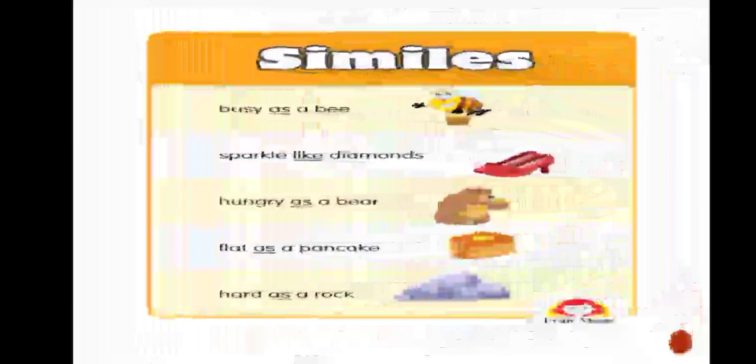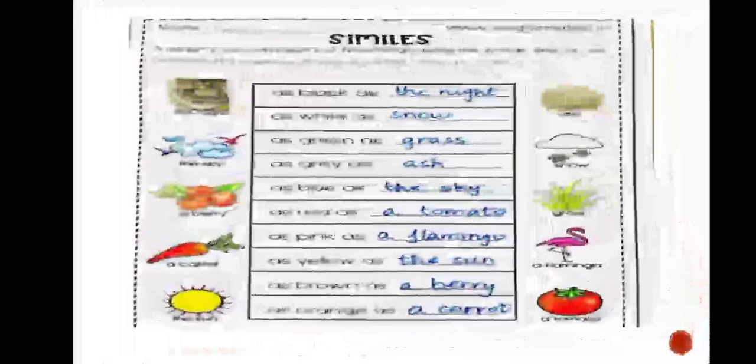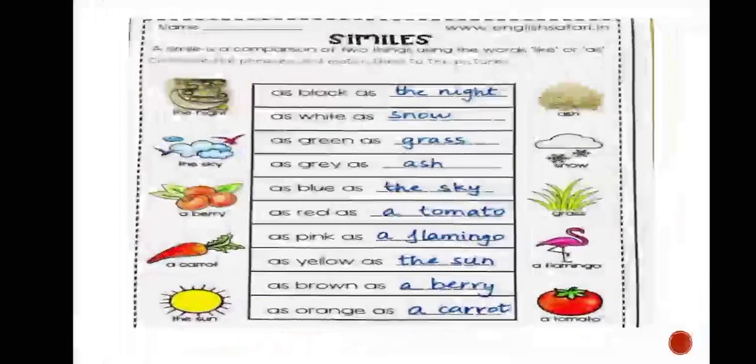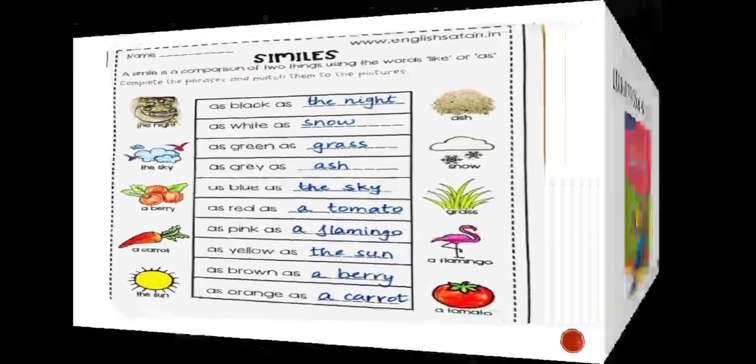For example, busy as a bee, sparkle like diamonds, hungry as a bear, flat as a pancake, and hard as a rock. So now you can practice this worksheet at home. For example, as black as the night, as white as snow, as green as grass, and so on.